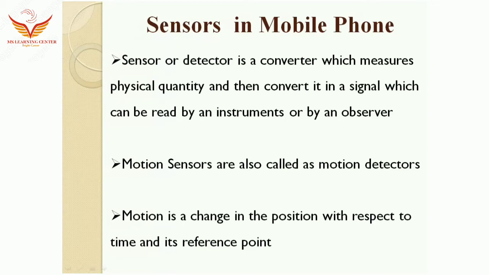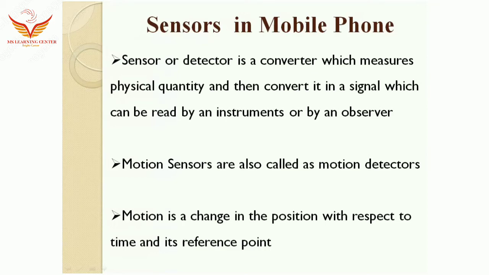The next subtopic in the sensor is the motion sensor. A motion sensor is also called a motion detector. So what is meant by a motion sensor? Motion is a change in the position with respect to time and its reference point.